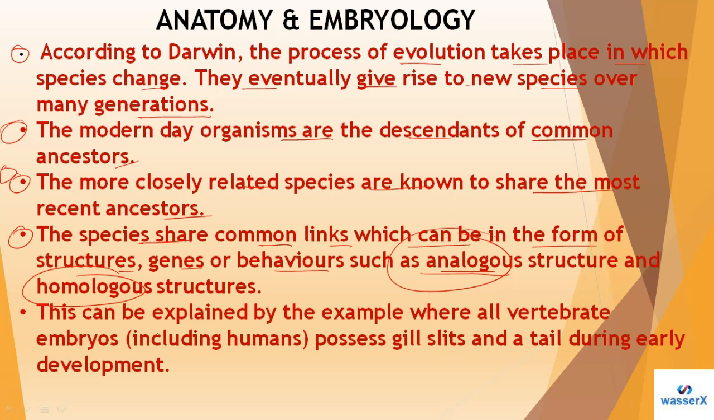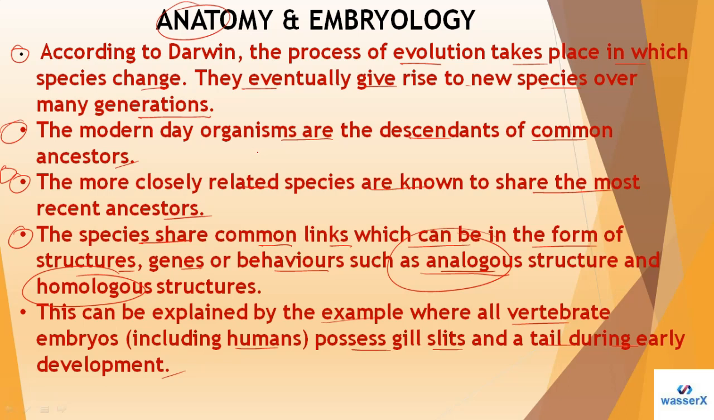This can be explained by the example where all the vertebrate embryos, including humans, possess gill slits and a tail during early development. So under anatomy and embryology, students, let me tell you the meaning of anatomy. Basically it's called the body structure. When we say anatomy, it is on the basis of the body structure that we get to know the evolution process, of course.